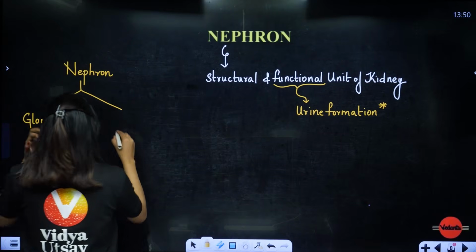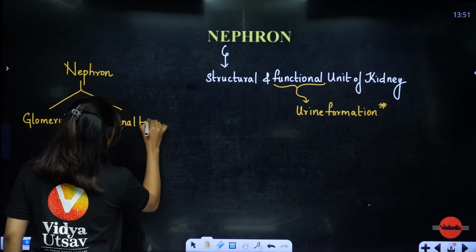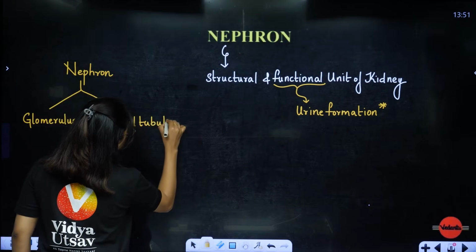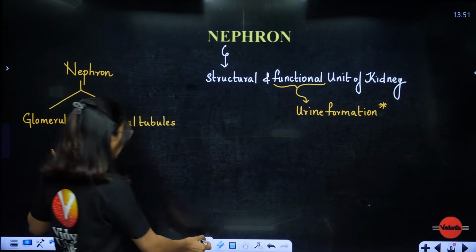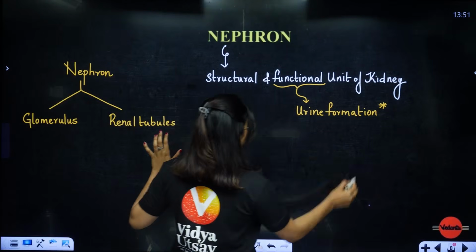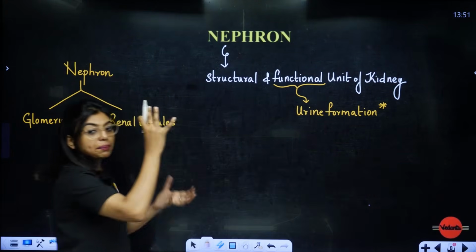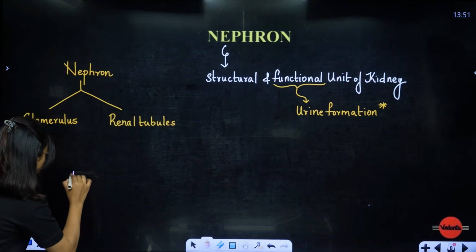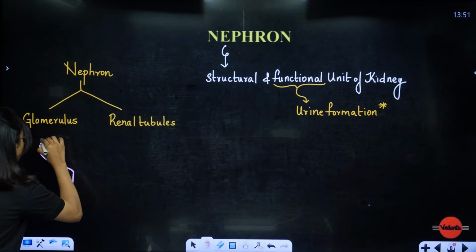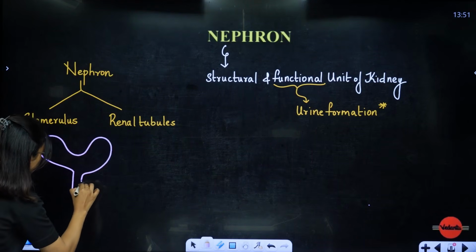Next students, we have something called the renal tubules. The glomerulus will be present in a cup shaped structure. So if you see this, you will understand. This is the cup shaped structure.